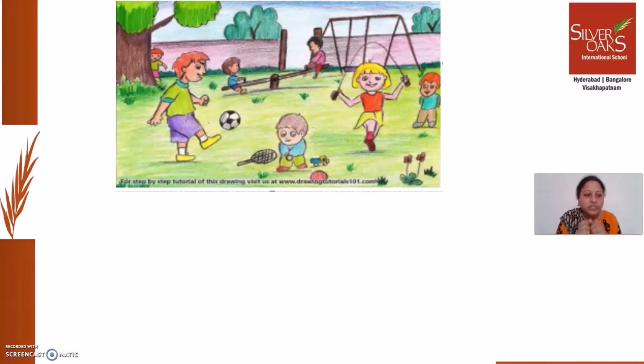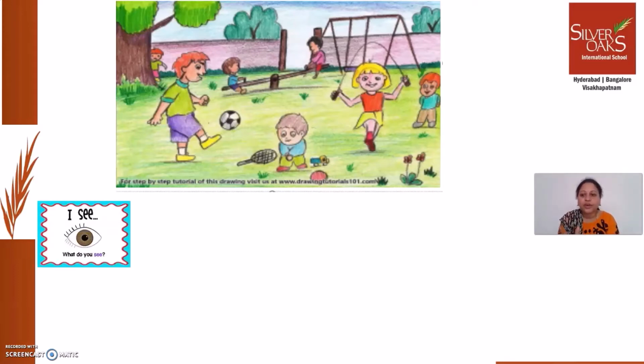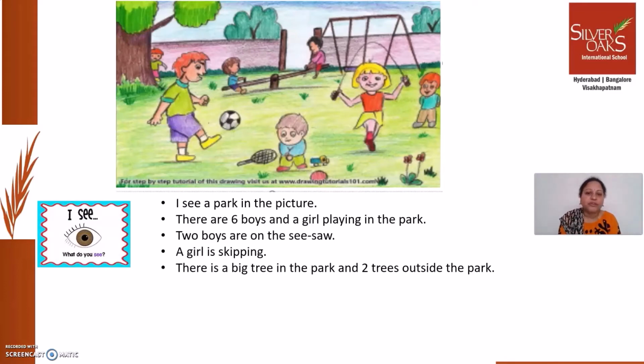So by seeing the picture, we are framing sentences. By seeing what are all the things, who are all the people, what are they doing actually. So I see, and then we are able to frame sentences like this. Read this. I see a park in the picture. There are 6 boys and a girl playing in the park. If you want to write it clearly, instead of saying children, you can write even like this: there are 6 boys and a girl. 2 boys are on the seesaw, a girl is skipping. There is a big tree in the park and 2 trees outside the park.